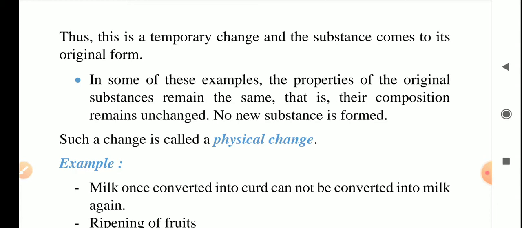Here in some of these examples, the properties of the original substances remain the same. That is, their composition remains unchanged. No new substance is formed. Such a change is called as physical change. For physical change, here two things are mentioned. First is original substances remain the same. That is, their composition remains unchanged. Second thing is no new substance is formed.